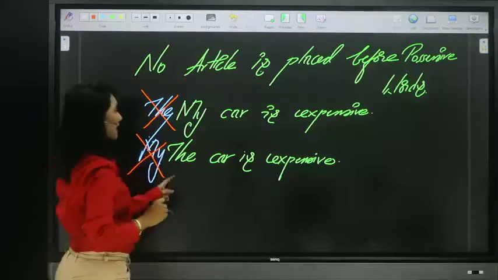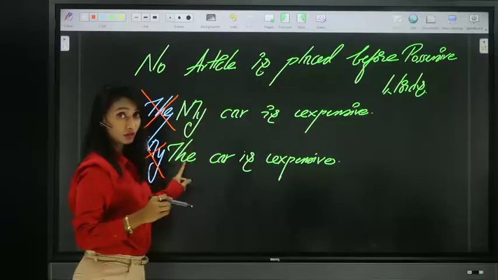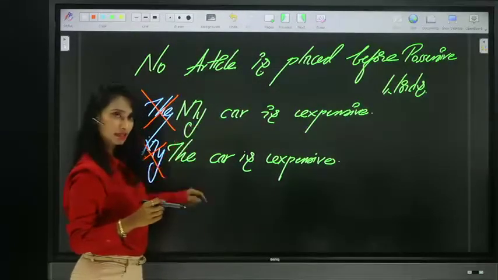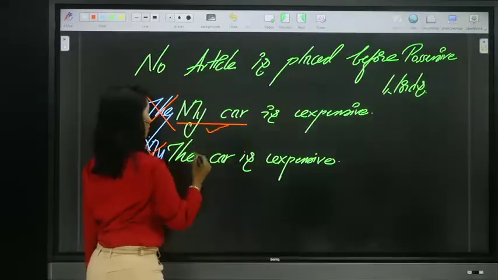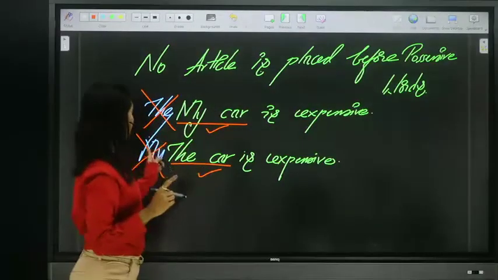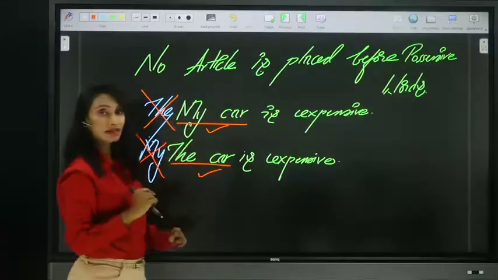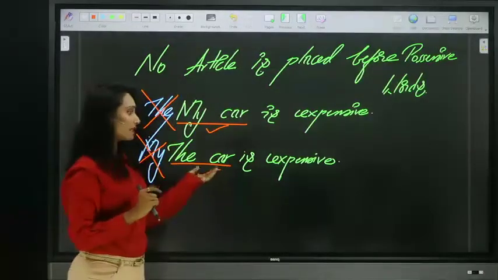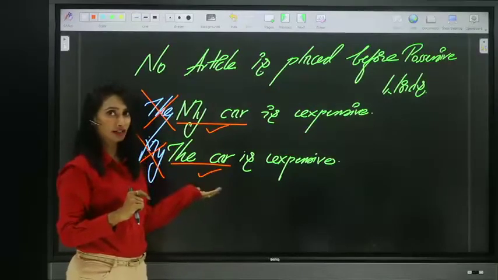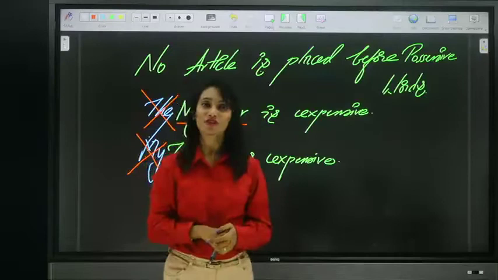You can use either a possessive word or an article, not both. You can say, my car is expensive. Correct. Or the car is expensive. Correct. But not my the car or the my car. No way. So this is another omission. So these are the omissions of articles. We have discussed ways to use articles and ways not to use articles also.